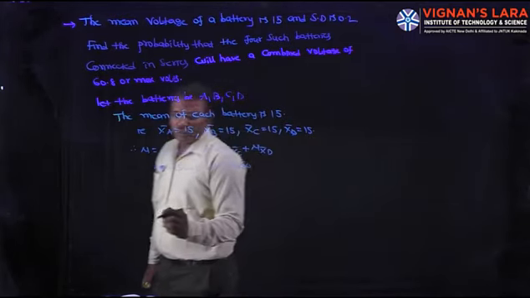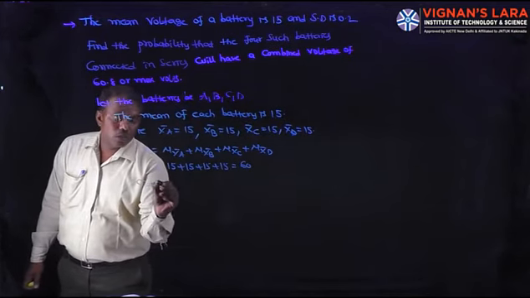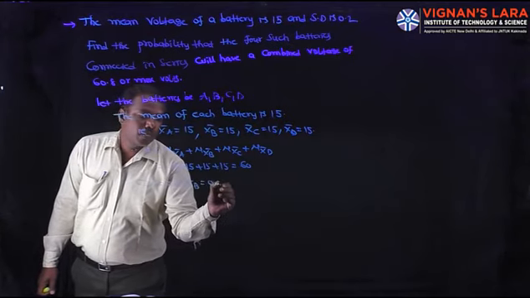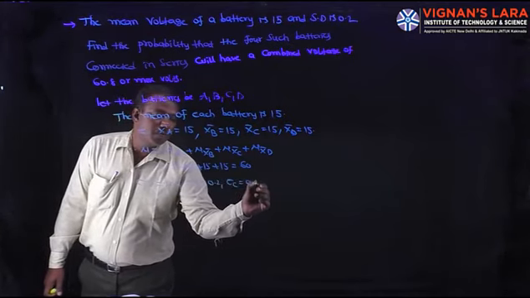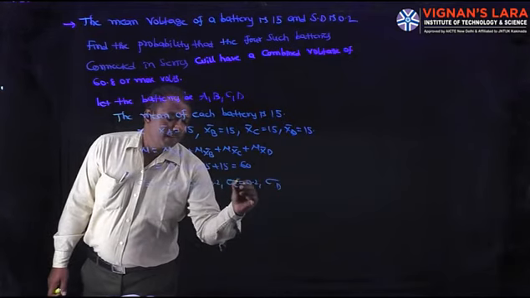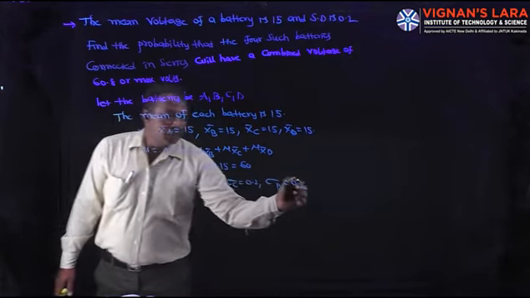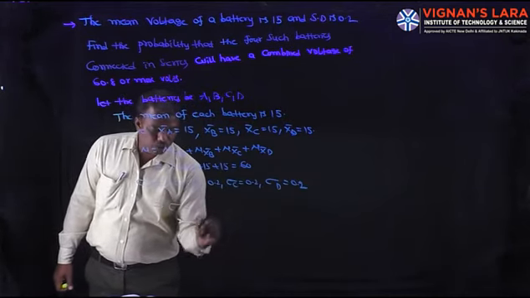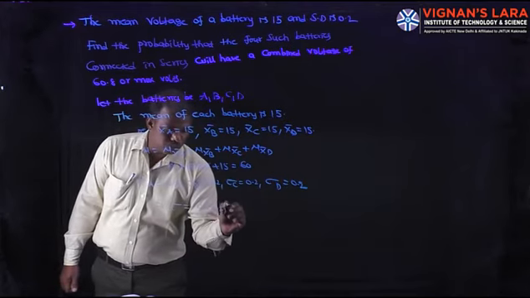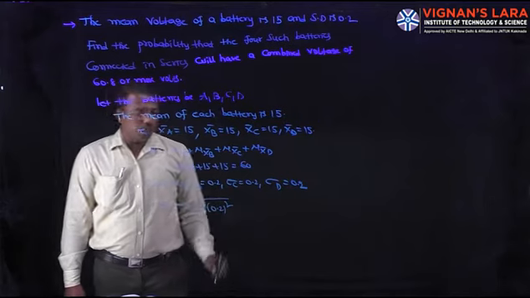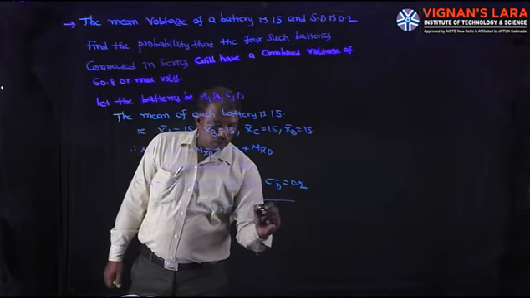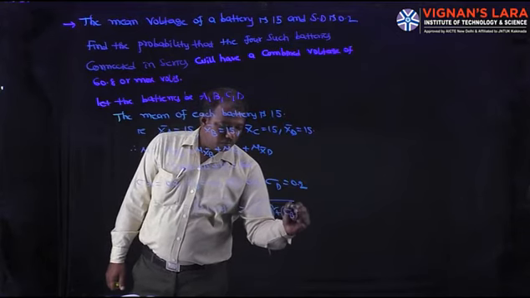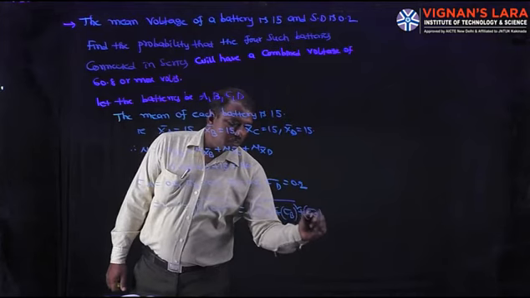Also given that sigma A is 0.2, sigma B is 0.2, sigma C is 0.2 and sigma D is 0.2. Then sigma is the square root of sigma A squared plus sigma B squared plus sigma C squared plus sigma D squared.